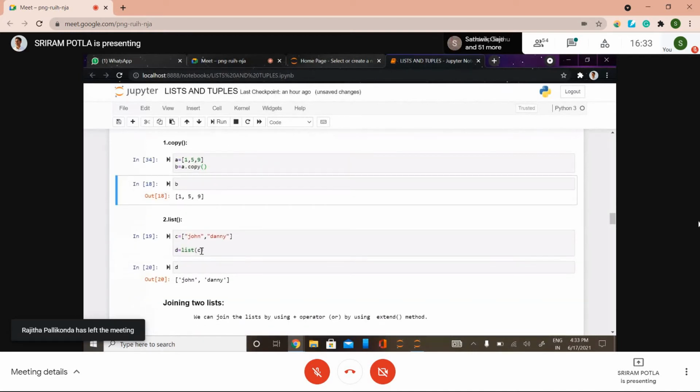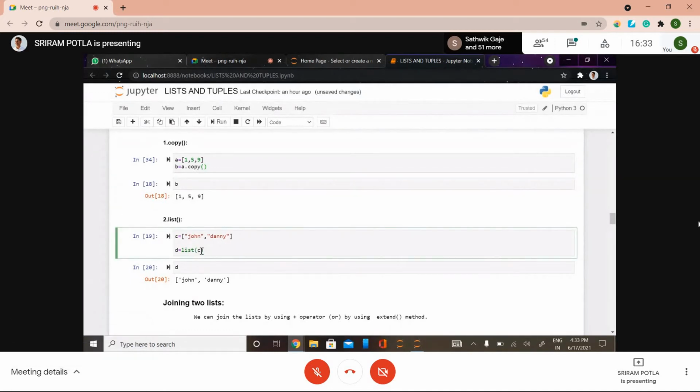So list also will do the same work like copy. Let's check this once again as well. So we got it right. Either you can copy by using list or copy, but whenever you are using list, you can specify a particular value as well.